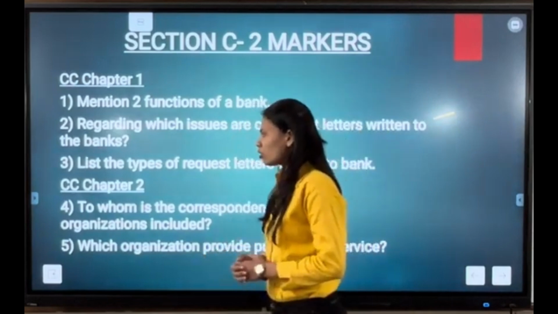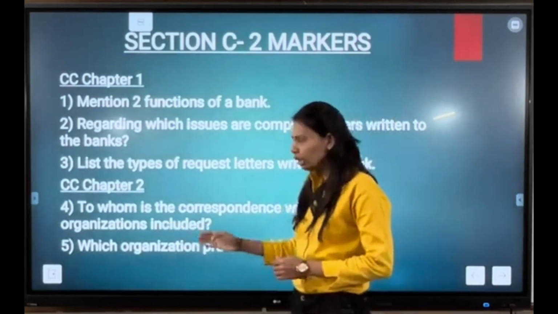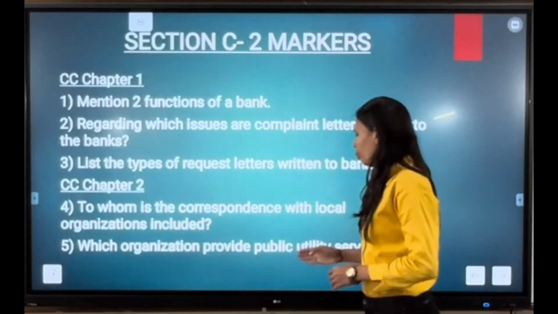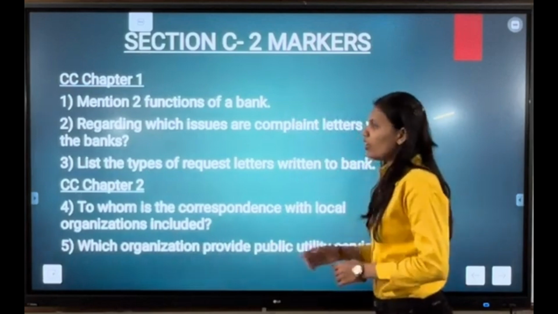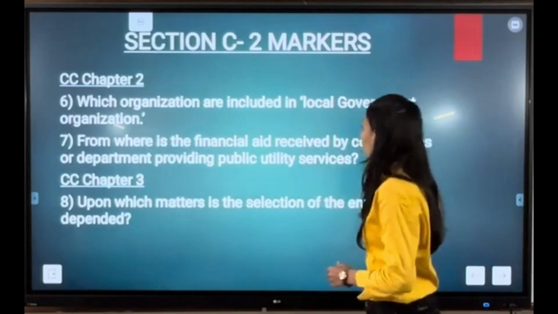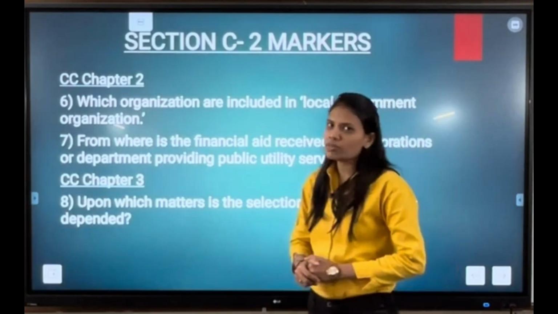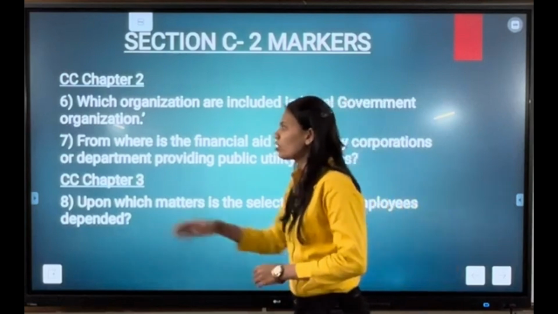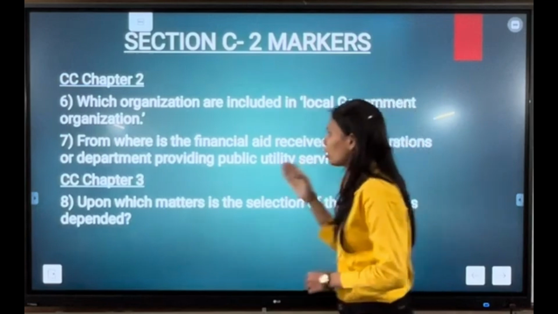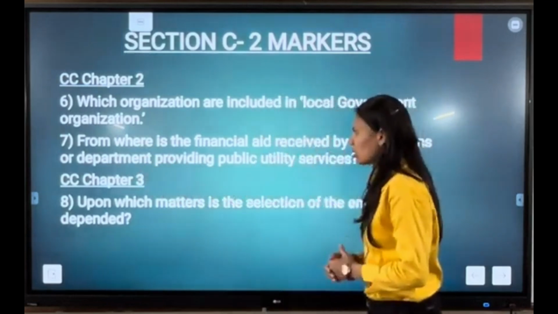Our first question is: to whom is the correspondence with local organization included? Our next question is: which organization provides public utility services? Our next question is: which organizations are included in local government organizations? Our next and the last question from CC chapter number 2 is: from where are the final aids received by the correspondent or department providing public utility services?